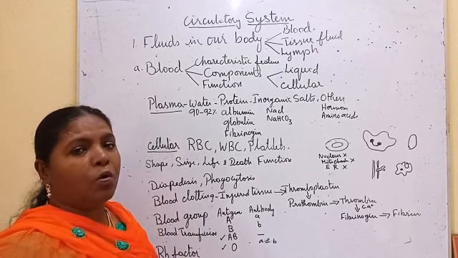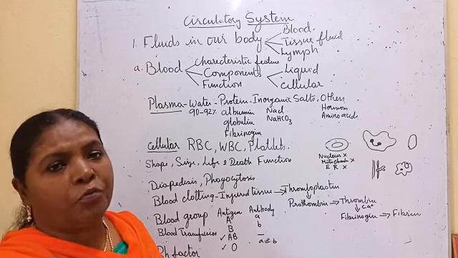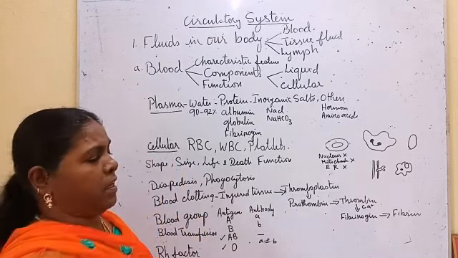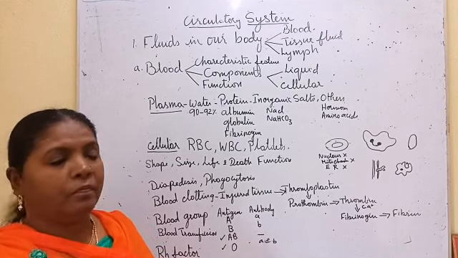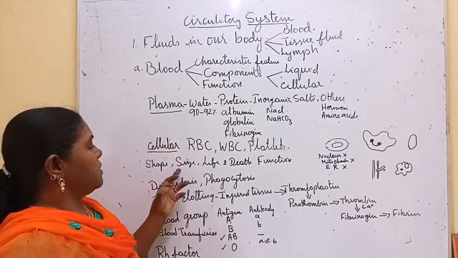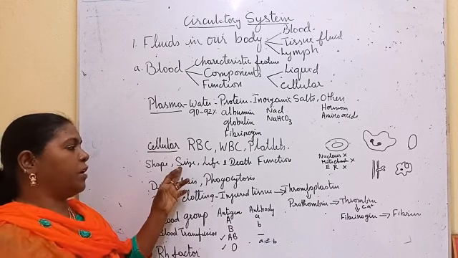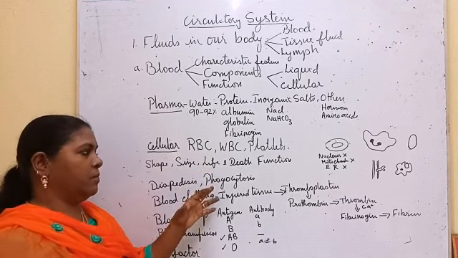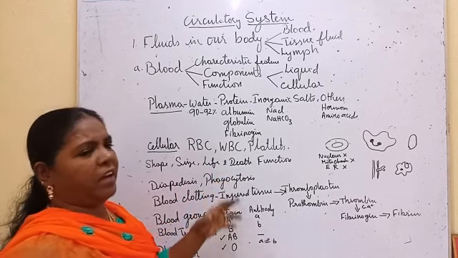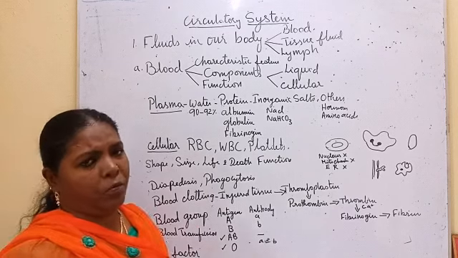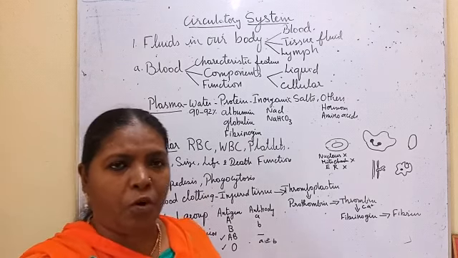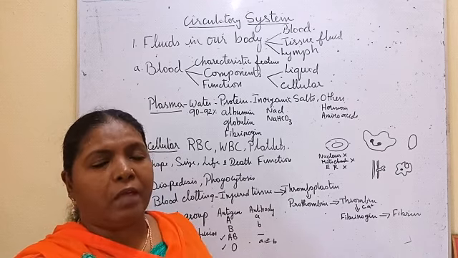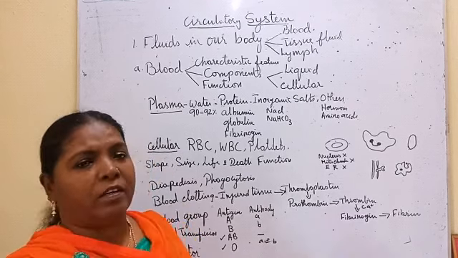RBC: 1 cubic millimeter of blood contains 5 million RBC, and RBC is disc shaped, very small in size, microscopic, and the life of RBC is 120 days. Where it originates: it is produced in the bone marrow. RBCs are produced in bone marrow. I said the lifespan is 120 days, so after 120 days, what will happen to them? They will be taken to the spleen and destroyed there.